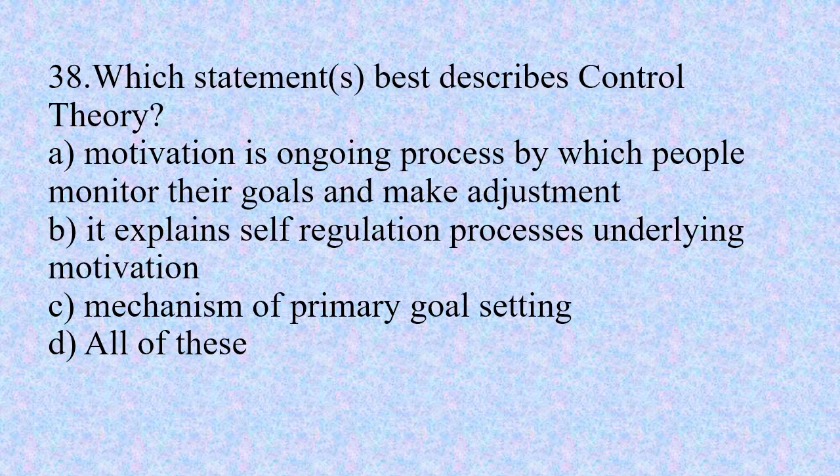Number 38. Which statement or statements best describes control theory? Option A. Motivation is an ongoing process by which people monitor their goals and make adjustments. Option B. It explains the self-regulation process underlying motivation. Option C. Mechanism of primary goal setting. And option D. All of these. The right option is D. All of these.